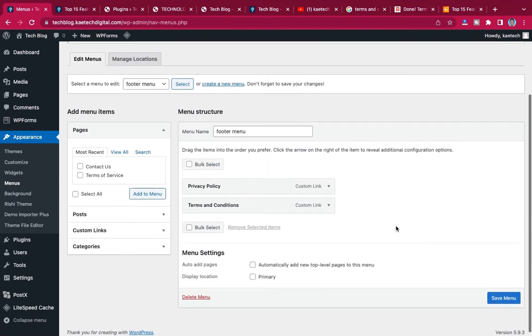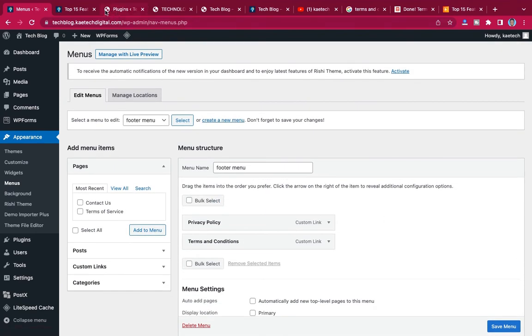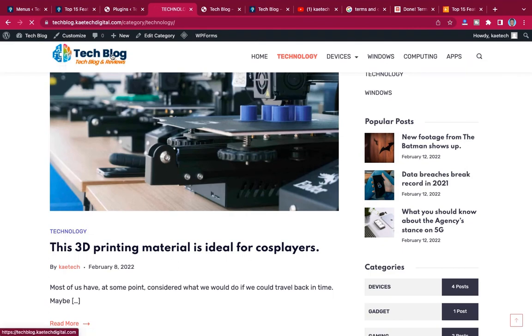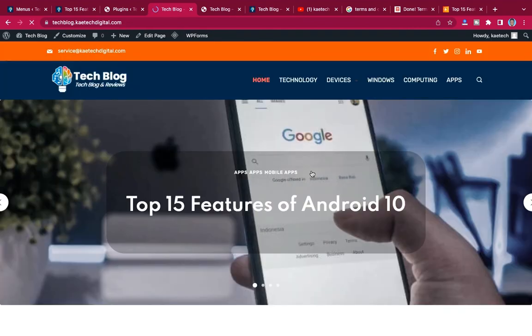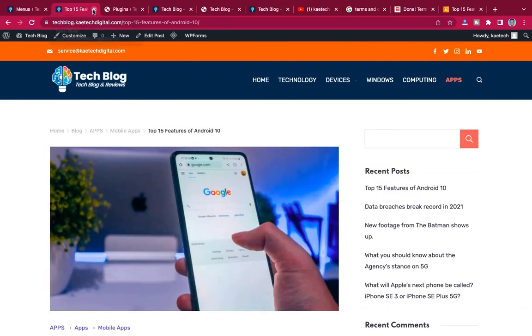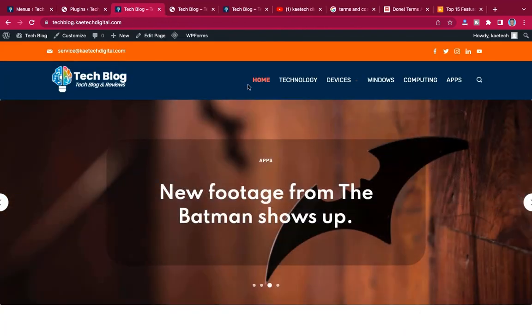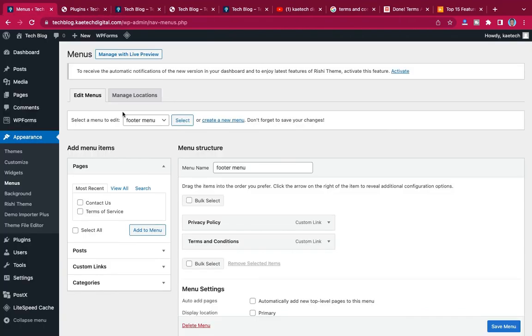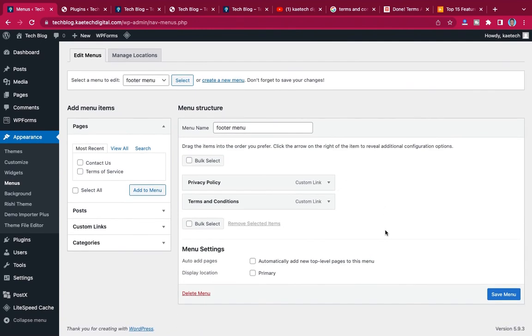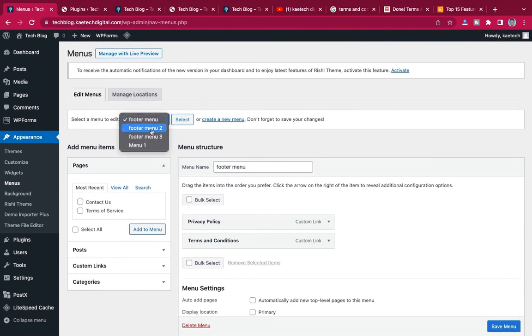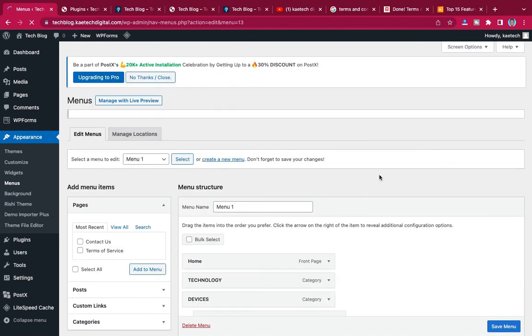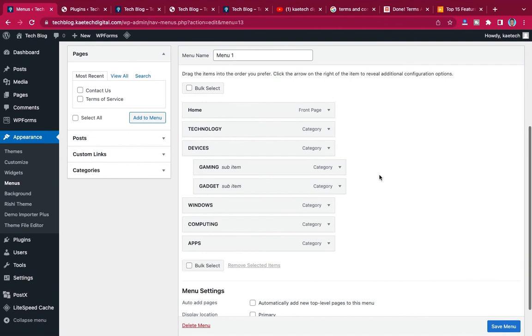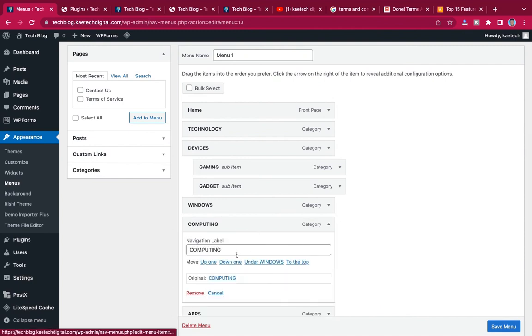Now you realize that if you go to the home page and check, this is the menu. But you can set your own menu, because this menu came from the starter template. You can check your own menu, you can set your own menu, you can create your own menu. So this is the main menu. Let's add some few things to it. Let's say I want to remove computing. I want to remove Windows.